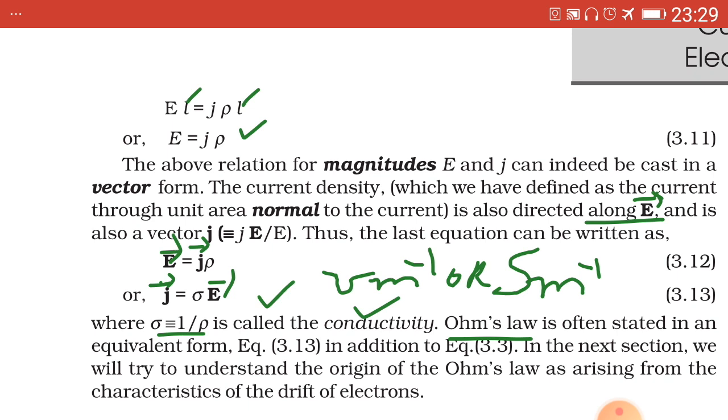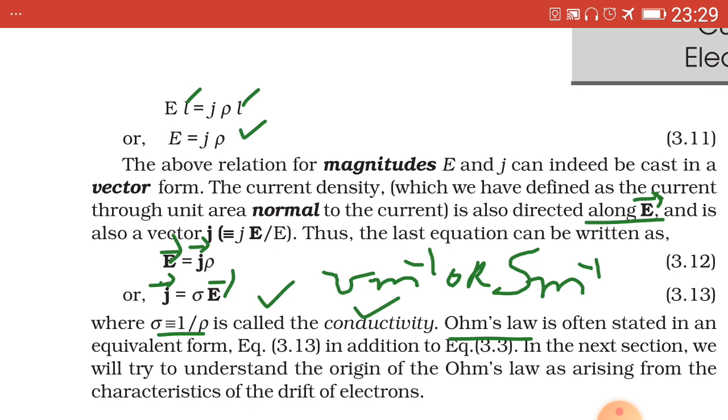Or it can be written as (ohm meter) whole raised to -1.